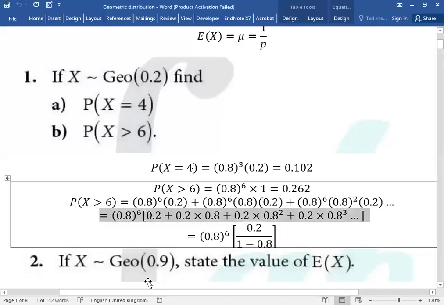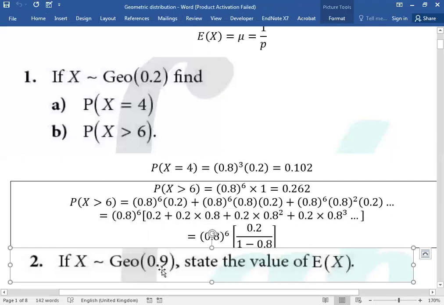So now if X is geometrically distributed, what is this 0.9? The 0.9 is the probability of success. State the value of expectation.